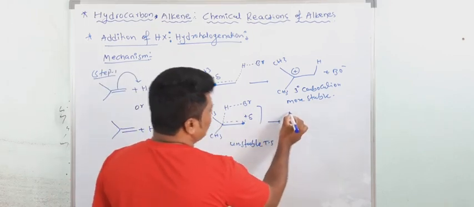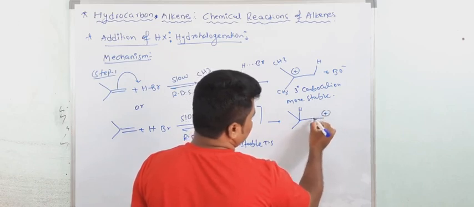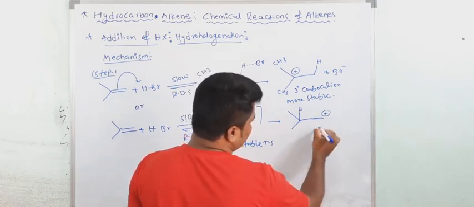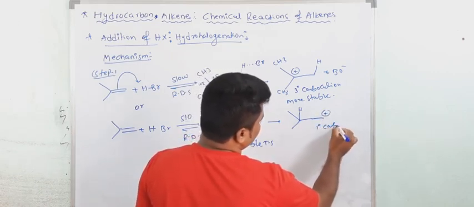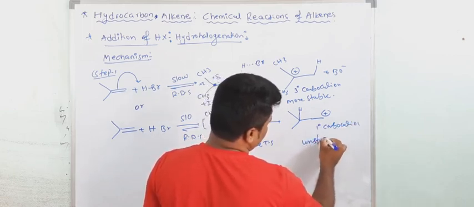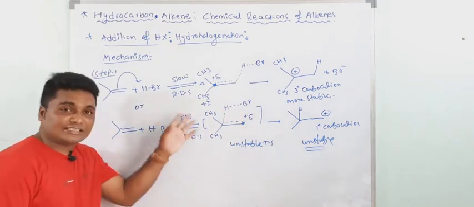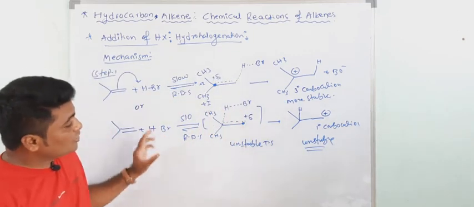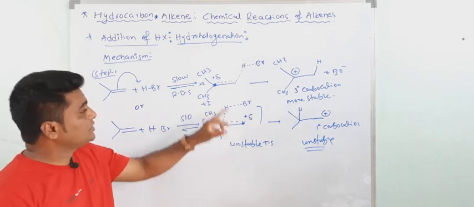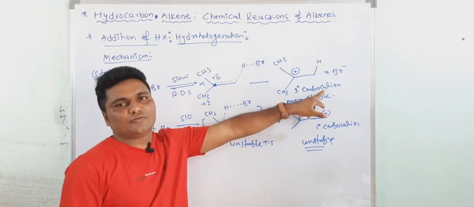Then after that, what are you getting? See, this is H here and this is the positive charge. This is which carbocation? Primary carbocation. This is what? Unstable. Are you getting my point? So Markovnikov studied this reaction. Now which transition state is possible? This is possible. Why? Because the stable carbocation will form.